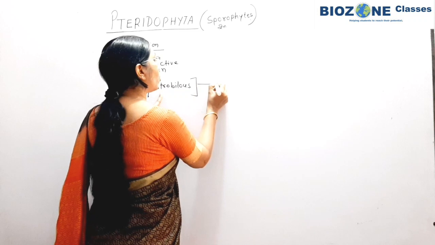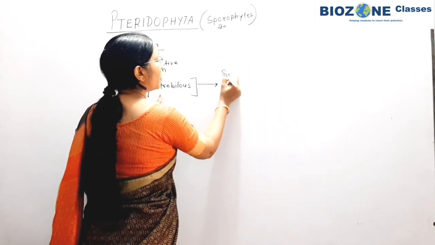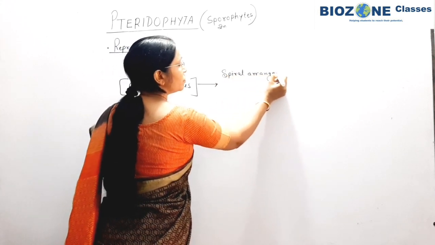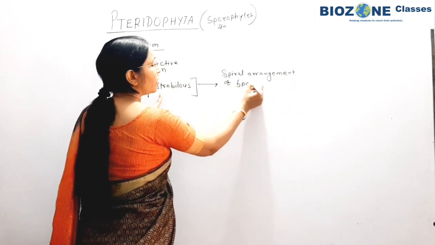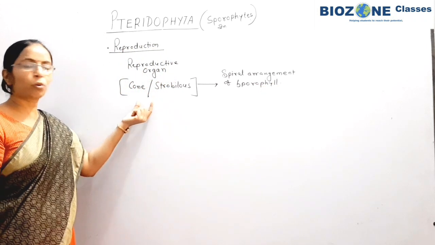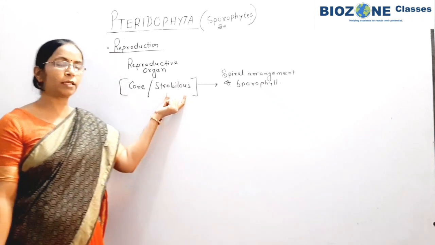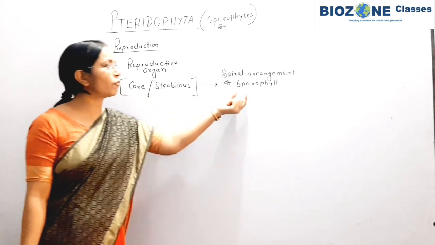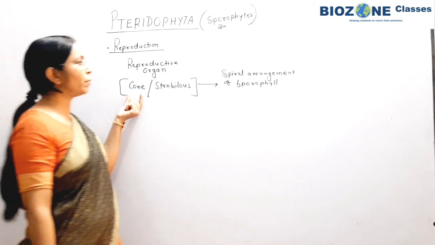Now what is a cone or strobilus? Cone or strobilus, you remember, is the spiral arrangement of sporophyll. The loose arrangement of sporophyll gives the strobilus, and the compact arrangement of sporophyll is responsible for the formation of cone. So this condition you remember.